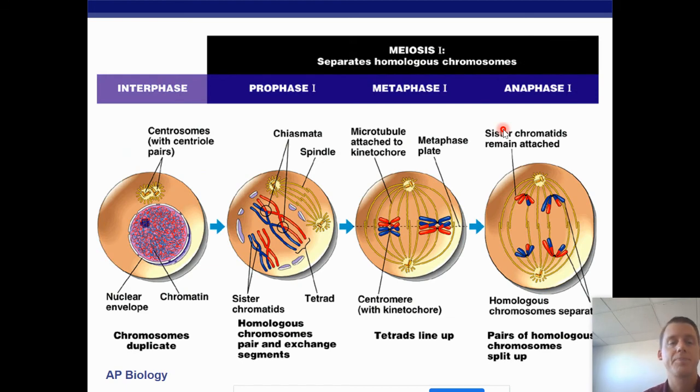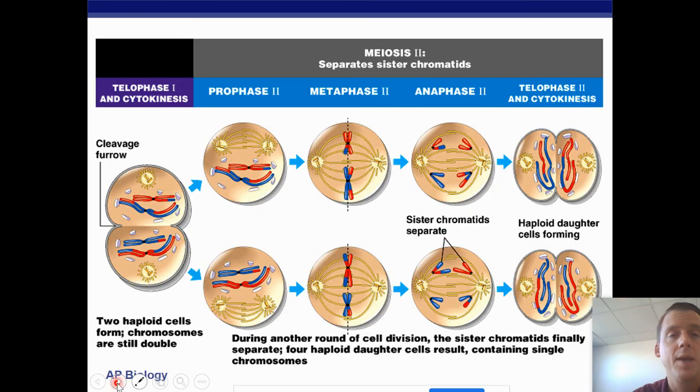All right. And here we see a review of meiosis 1. We have interphase, we have prophase, where there is a tetrad formation and crossing over. We have the homologous pairs lining up for metaphase 1. And then we have a homologous pair separating for anaphase 1. And in meiosis 2, similar things happen, right?